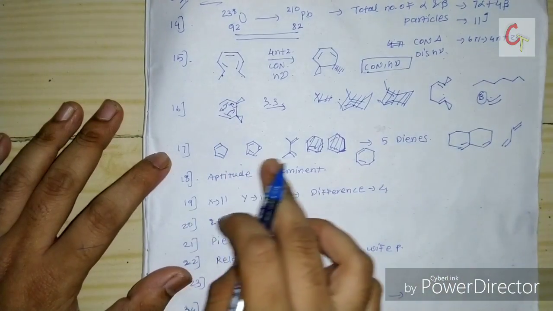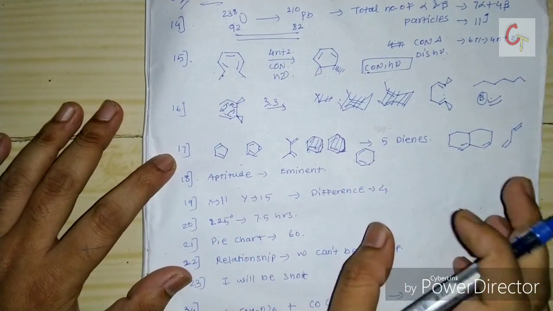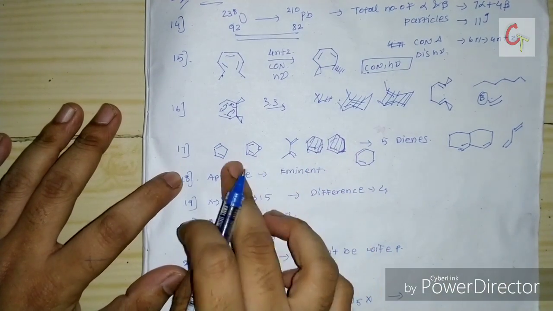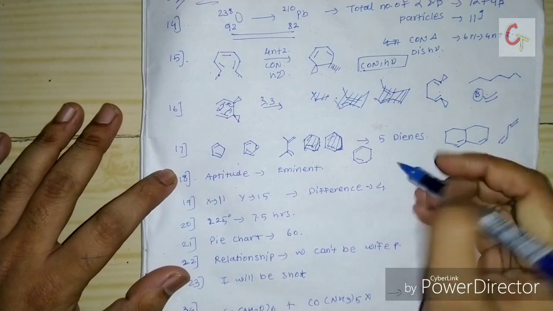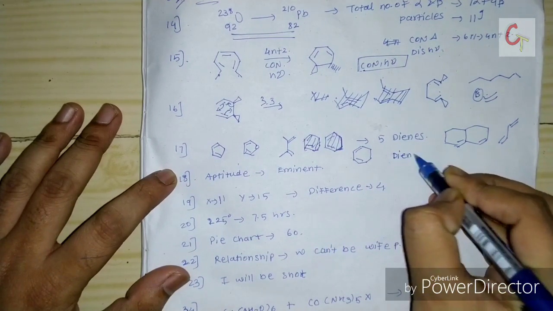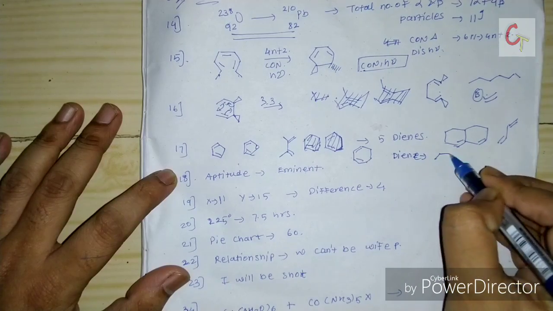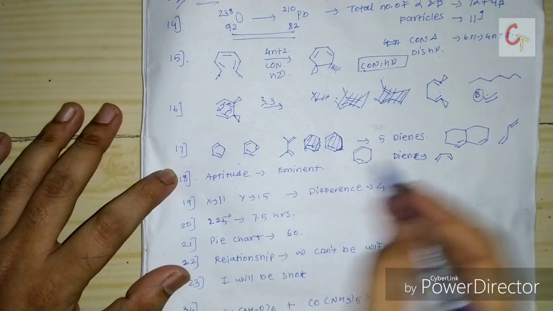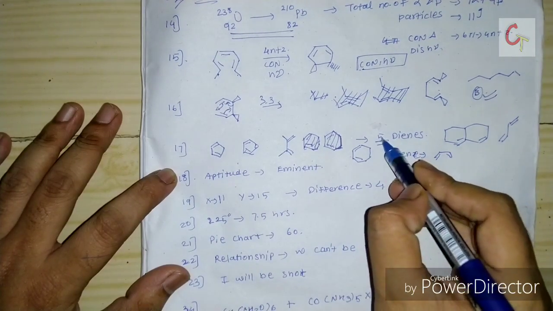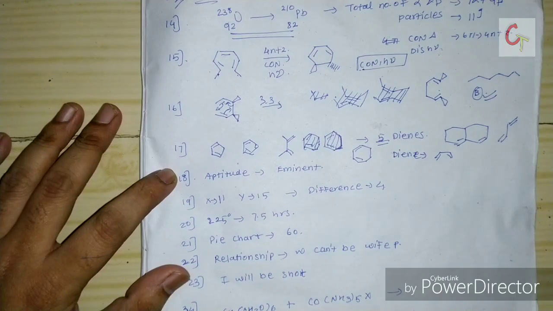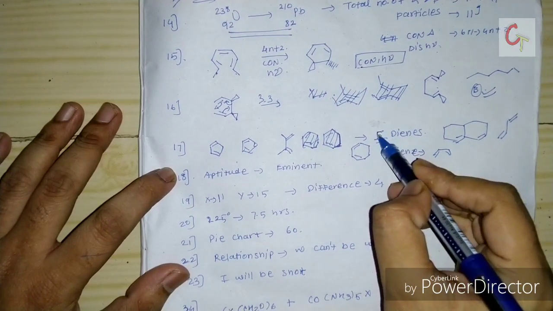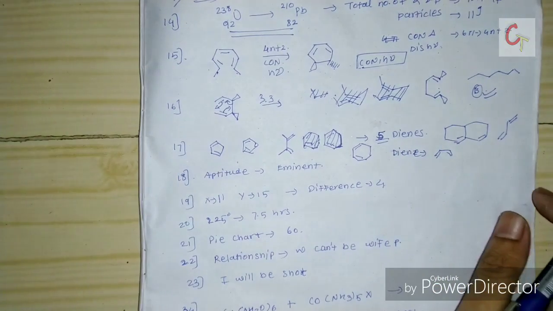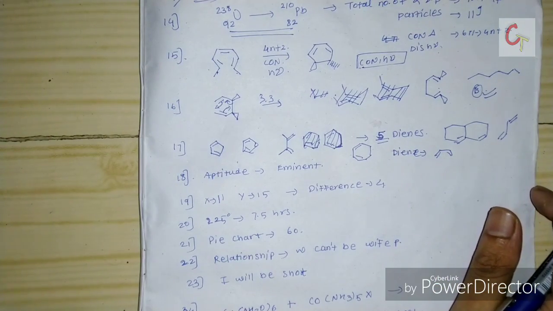In the next question they gave 6 or 7 structures, and they asked which of the following 7 structures will show the Diels-Alder reaction. For the Diels-Alder reaction your diene should be in the cisoid form, meaning like this. So among 7 structures only 5 structures were in the cisoid form. This is a NAT type question, not MCQ. So according to me this will be the correct answer, that is 5 dienes will give the Diels-Alder reaction.